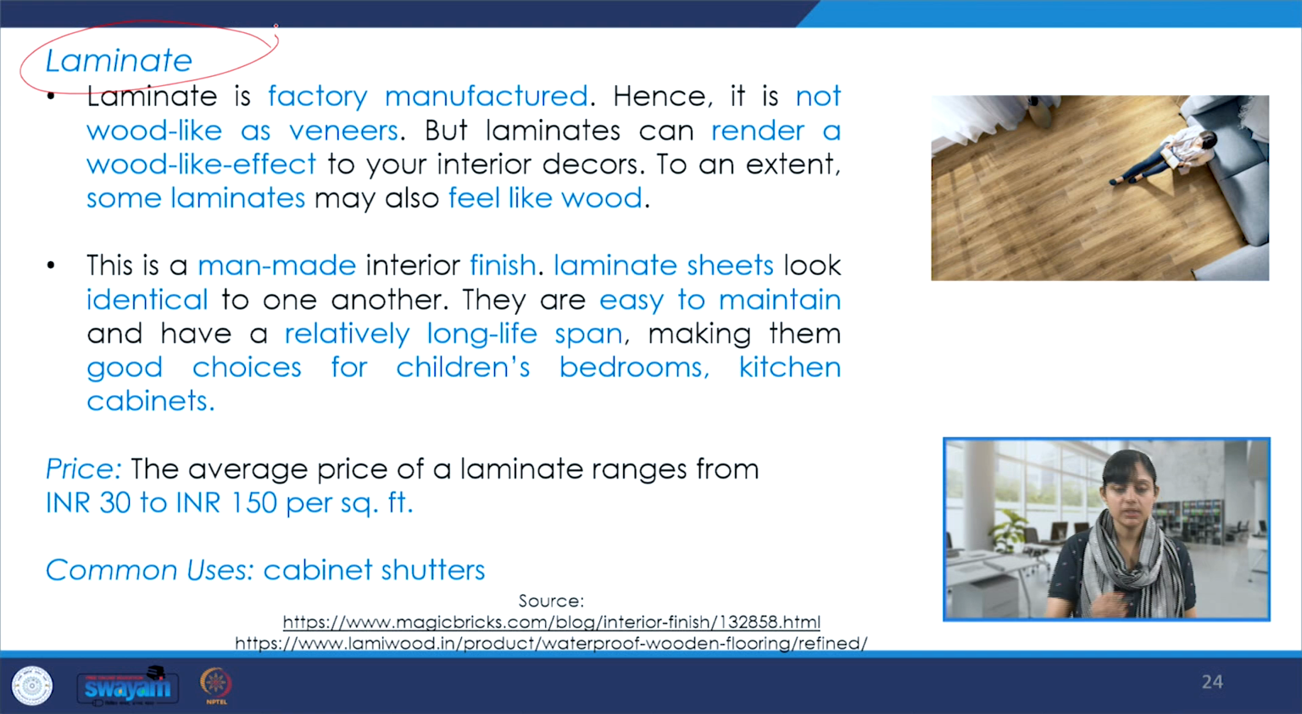Then there is laminate. Laminate is factory manufactured. It also appears like wood. It is not wood, in the sense that a veneer would appear, but it is at least factory manufactured, and it does render a wood-like effect. And this is a man-made interior finish. Laminate comes in the form of sheets.